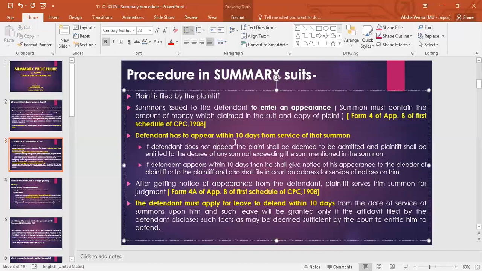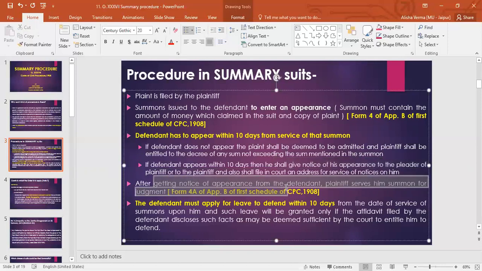And in the next point, the defendant has to appear within 10 days from the service of this summons, which was issued immediately after the plaintiff filed the plaint. So the first appearance happens after 10 days of the summons which has been served upon the defendant to enter an appearance. If the defendant does not appear, the plaint shall be deemed to be admitted and the plaintiff shall be entitled to the decree. And if the defendant appears, then he shall give notice of his appearance to the pleader of the plaintiff or to the plaintiff. And also he has to file an address in the court for service of any further summons or further notice to that effect.